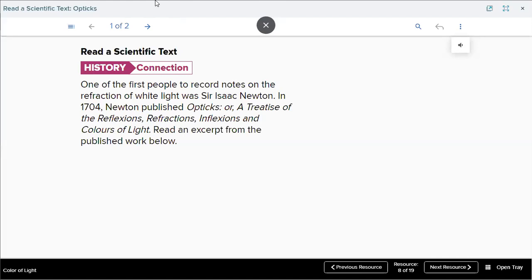One of the first people to record notes on the refraction of white light was Sir Isaac Newton in 1704. Newton published Opticks, or a Treatise of the Reflections, Refractions, Inflections and Colors of Light. Read an excerpt from the published work below. It's okay.